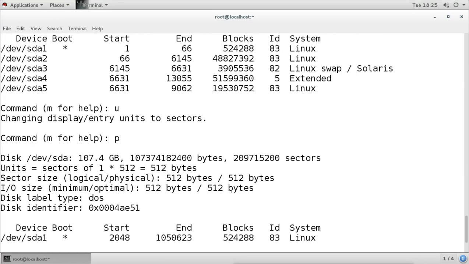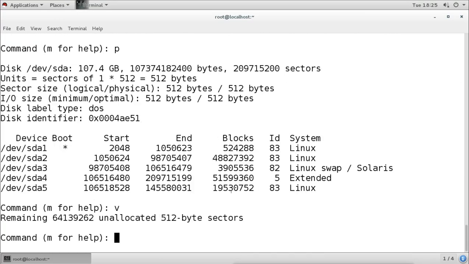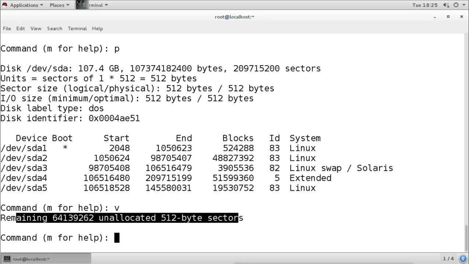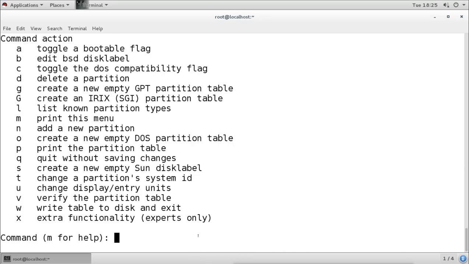Now V is to verify the partition table. So we have this number of unallocated sectors. We have some sectors available here, and we can create a new partition with those sectors. I want to create a new partition, so what I will do here is use N.